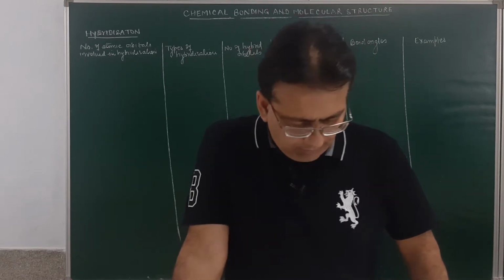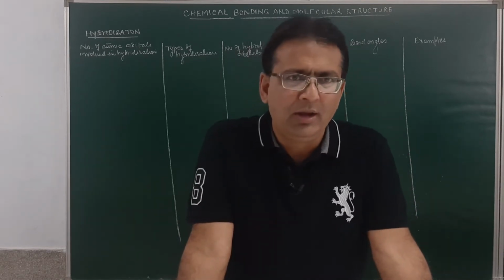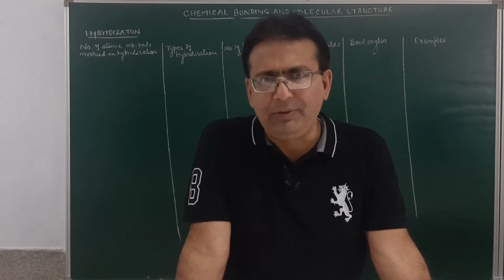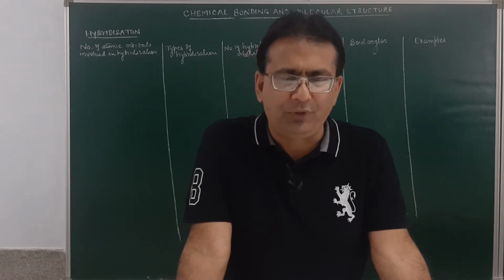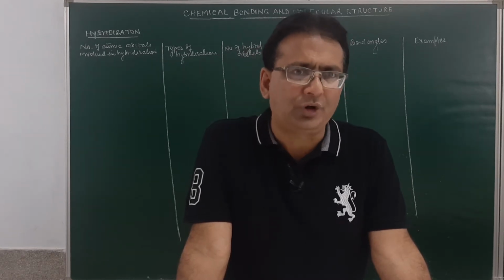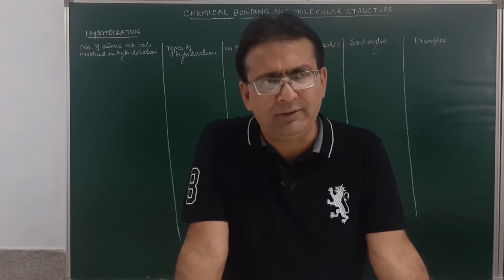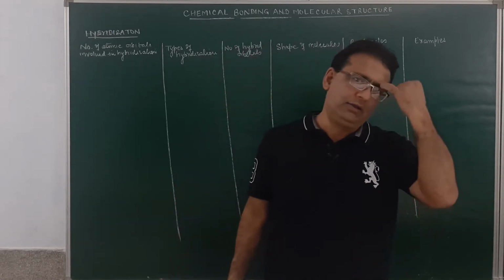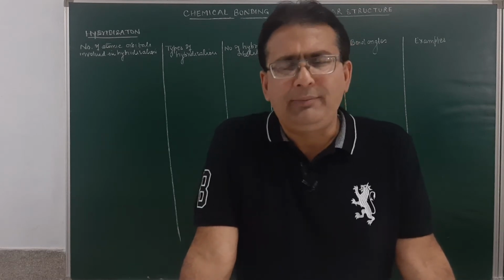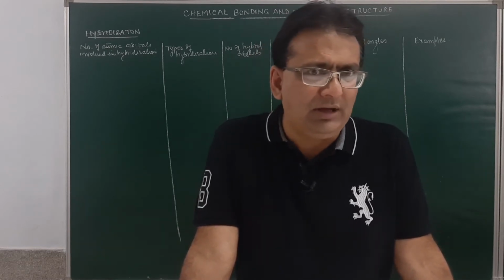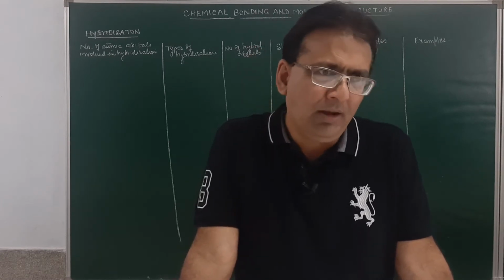It was given by the scientists Pauling and Slater. What were the main points of the concept of hybridization? Atomic orbitals participate in hybridization. The number of hybrid orbitals formed is equal to the number of atomic orbitals which mix amongst themselves, and all the hybrid orbitals have equivalent energy. Then I told you that hybrid orbitals differ in direction, in their orientation in space.